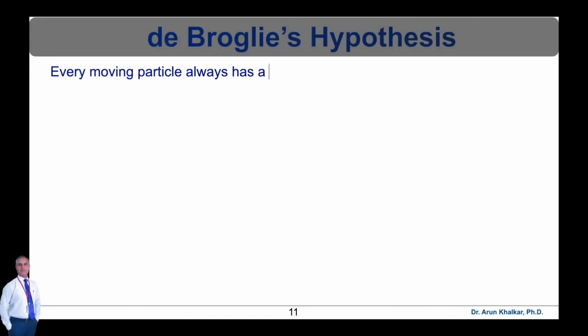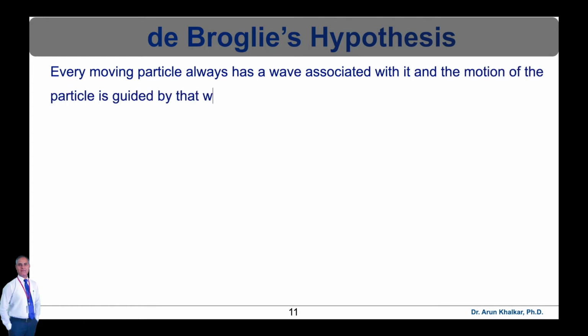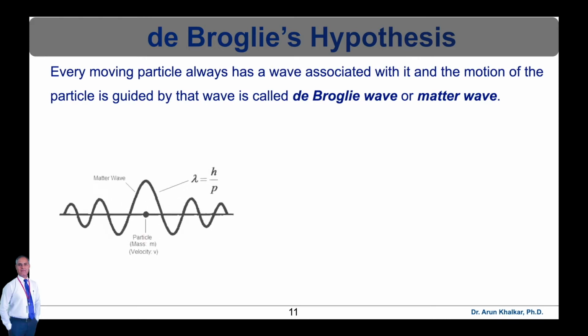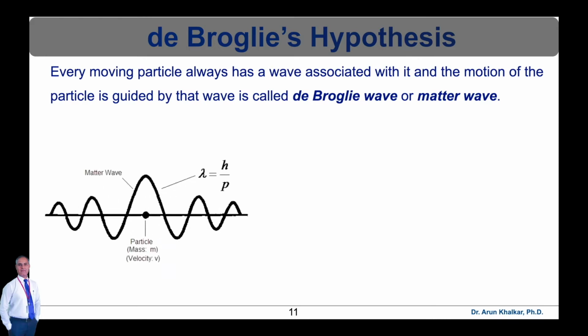In de Broglie's hypothesis, a moving particle always has a wave associated with it, and the motion of the particle is guided by that wave. The electrons, protons, atoms, and molecules, when in motion, have some type of wave motion associated with them that is called matter waves. Matter waves can propagate in vacuum, not mechanical waves. Matter waves are associated with motion of neutral bodies.